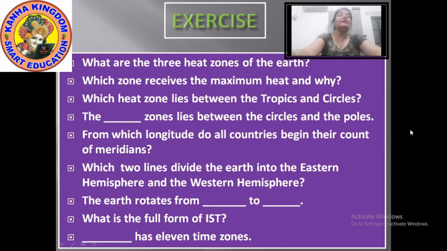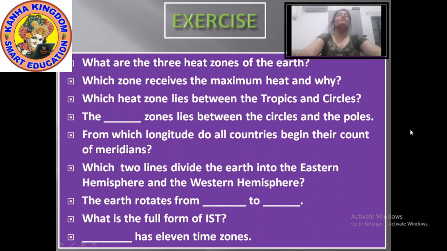It is the torrid zone which receives the maximum heat. Why? Because the sun is overhead and it receives maximum temperature.